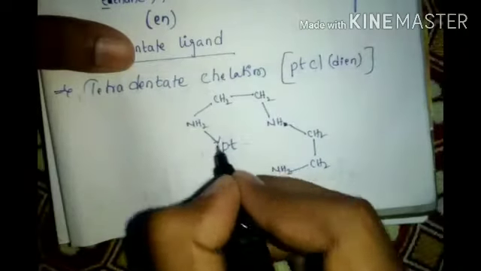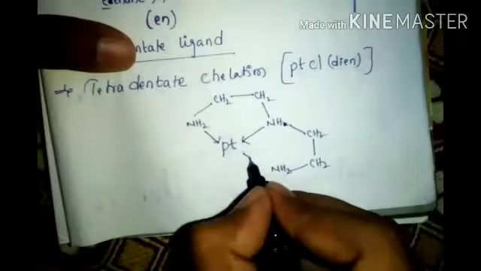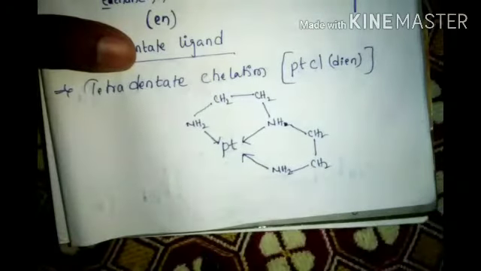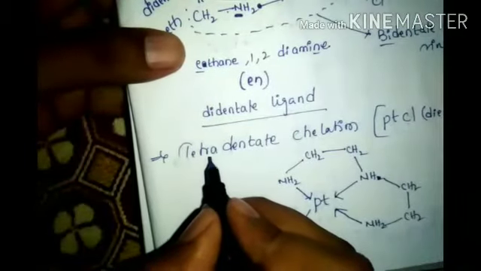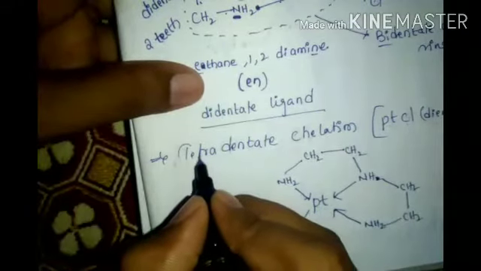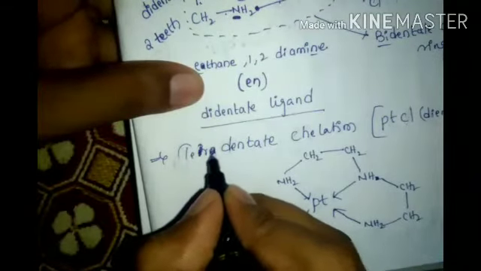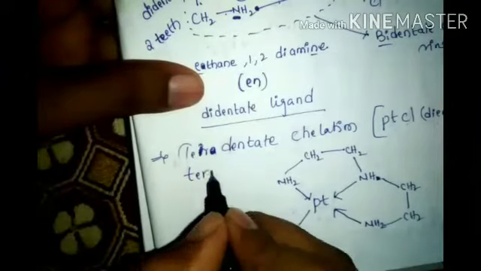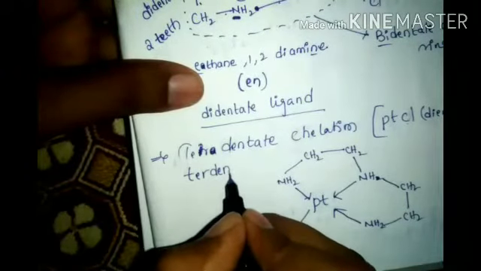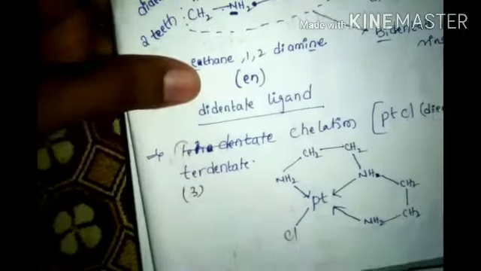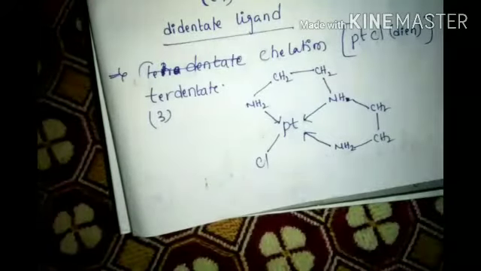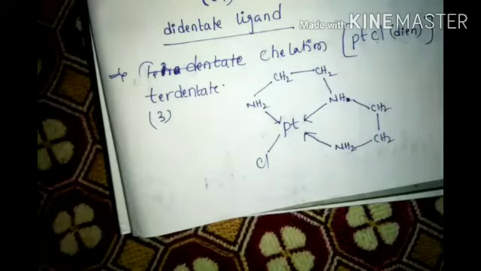Now here one coordination bond, here one coordination bond, here one coordination bond. See here, it changes. This is not tetra, terdentate. Sorry. Terdentate. Not 4, 3. 3 means terdentate or tridentate, not a problem. Terdentate, okay?